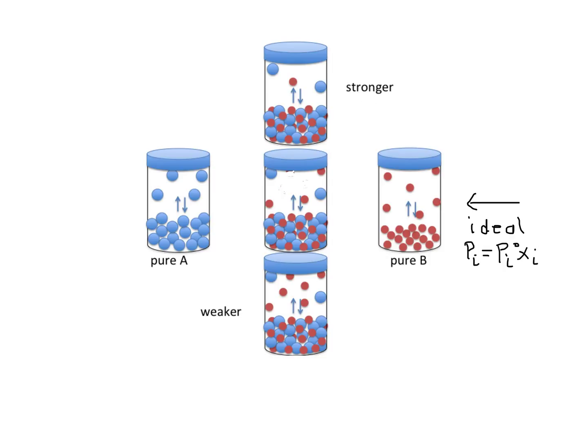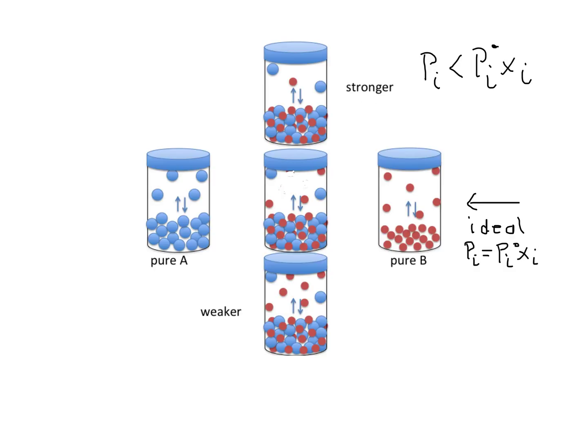Likewise, if the interactions between B and A are weaker than the interactions between BB molecules, it will be easier to get the B molecules into the gas phase when they're interacting with A. Therefore, the vapor pressure above the solution will be greater than 50% of what it was above pure B. So for stronger interactions, the vapor pressure of the component above the solution is going to be less than the Raoult's law predicted vapor pressure above the solution.